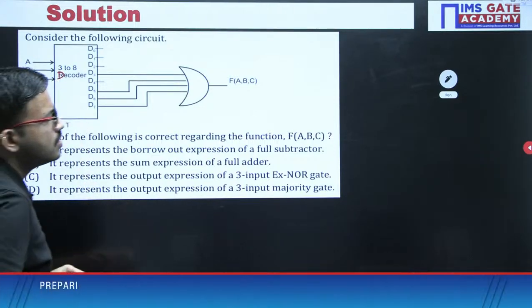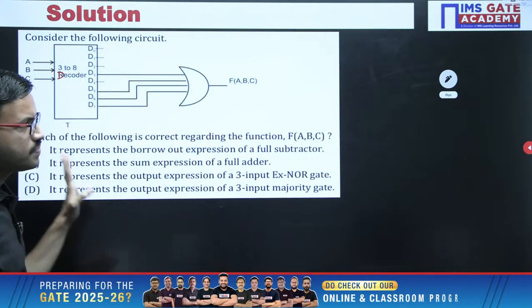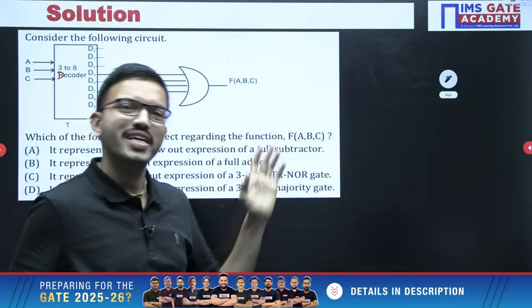When you're having 3 inputs, you'll be having 8 combinations.